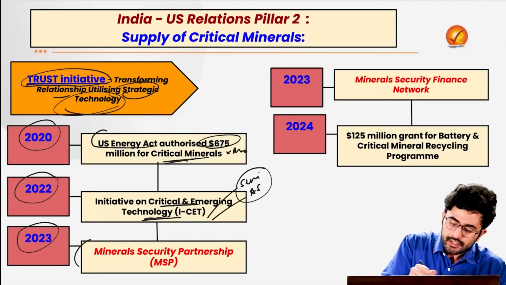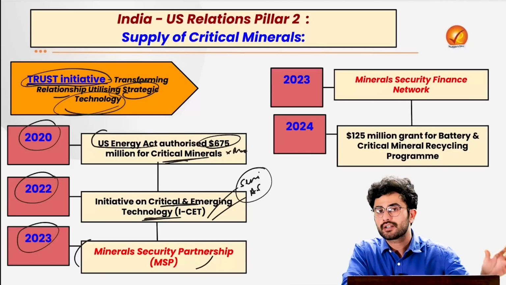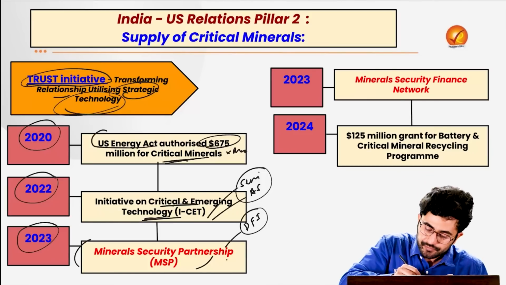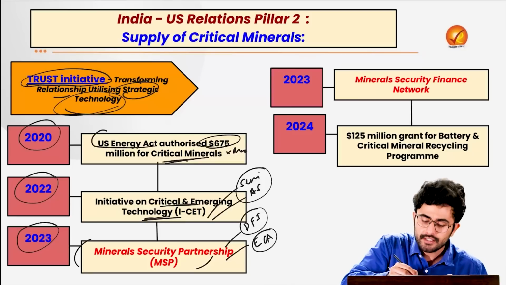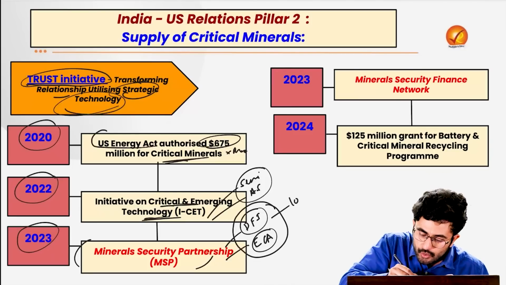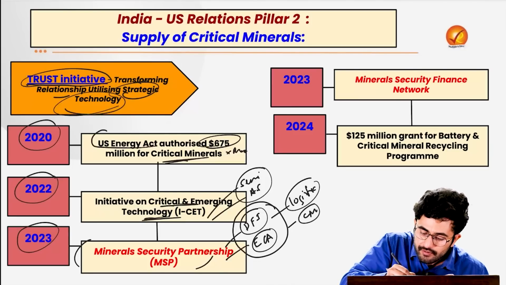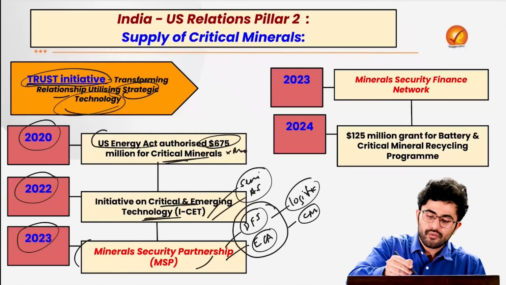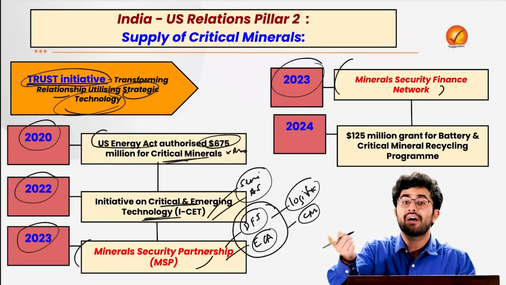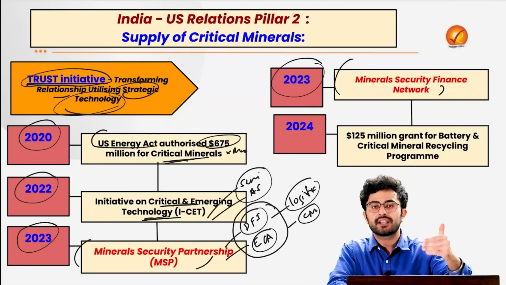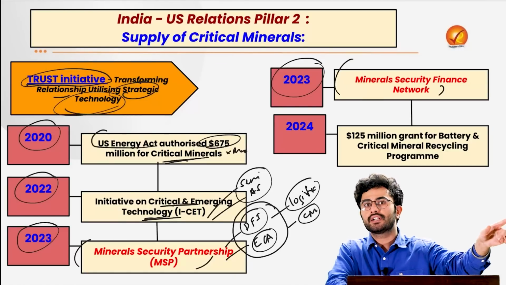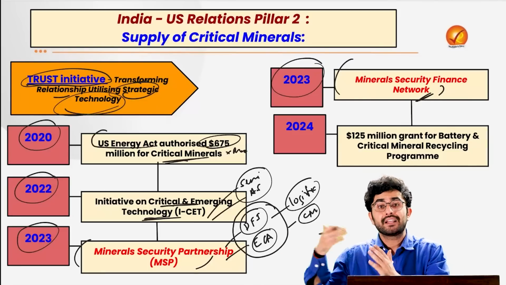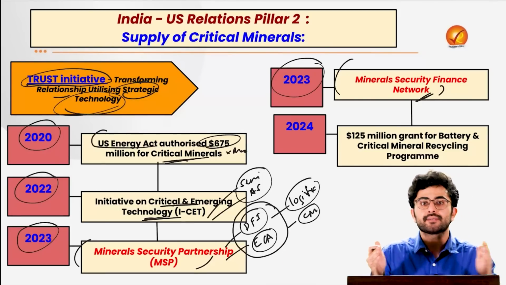Then in the year 2023, India and USA came up with a Minerals Security Partnership, MSP. The idea was to promote development finance institutions as well as export credit agencies to create a synergy of both of them, to provide a good logistic supply for various kinds of critical minerals between the two countries. And under this very same initiative, in 2023, India also joined the Minerals Security Finance Network. So let's say, for example, if we want to do exploration of lithium in the Reasi district of Jammu and Kashmir, we can get finance from this Minerals Security Finance Network, where big companies in USA will provide us certain grants for the exploration purpose.